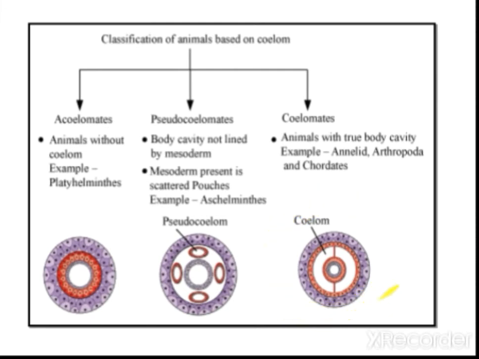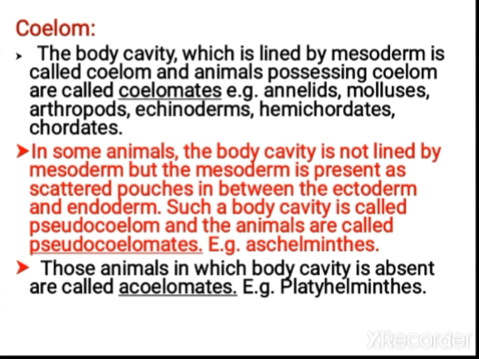In this one we can see the coelom, what has been given in orange color is the mesodermal layer. So where can you see the coeloms? The coeloms can be seen in Annelida, Mollusca, Arthropoda, Echinodermata, Hemichordata, Chordata, all are coming under this category.